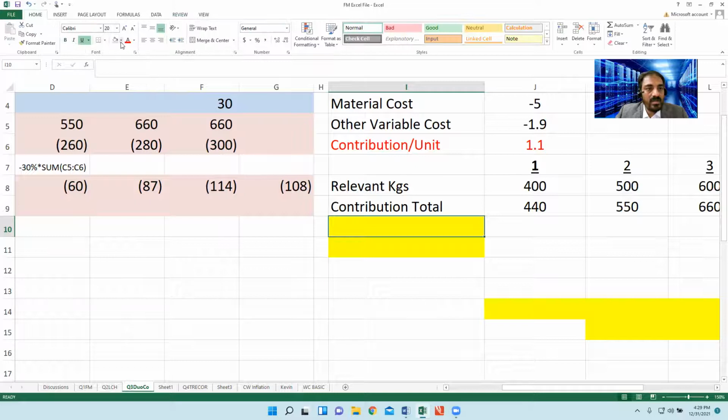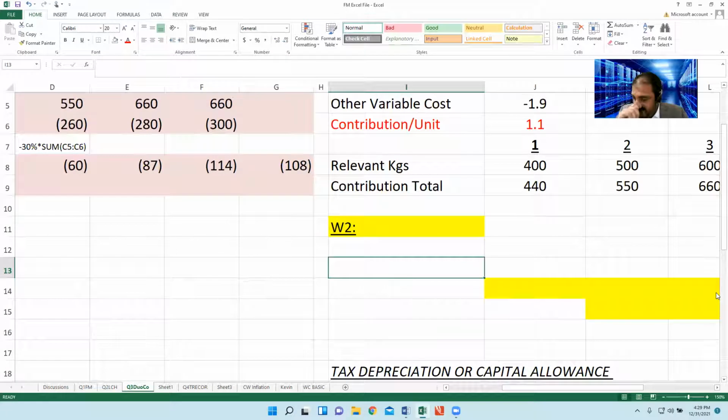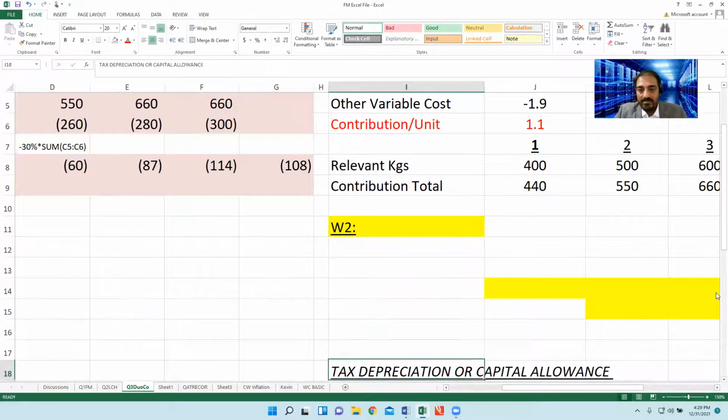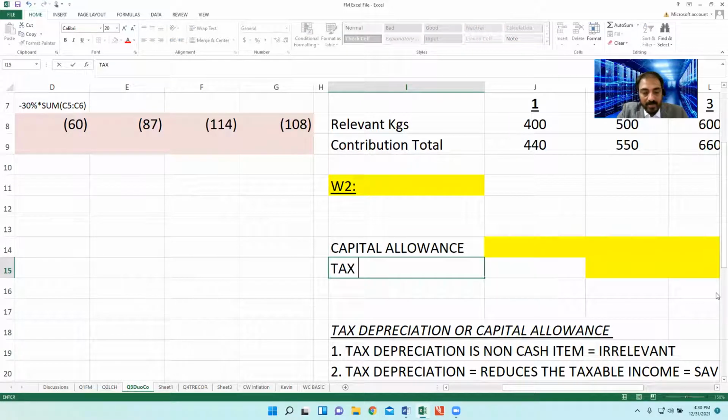That is working 2. The first thing is capital allowance, and the second thing is tax savings.